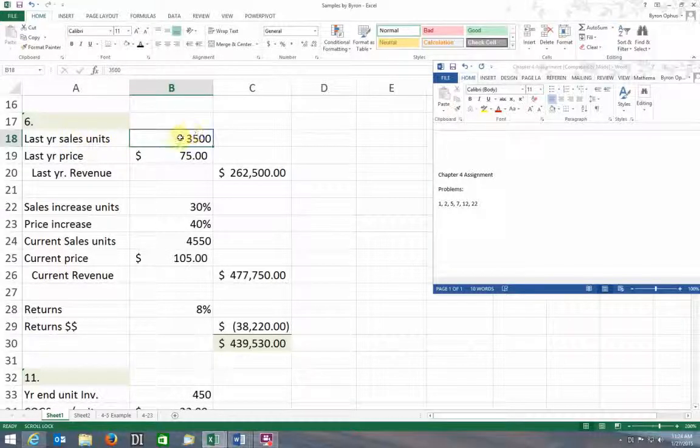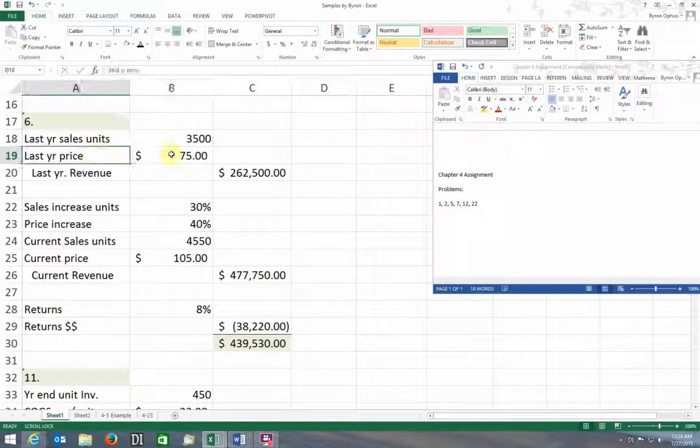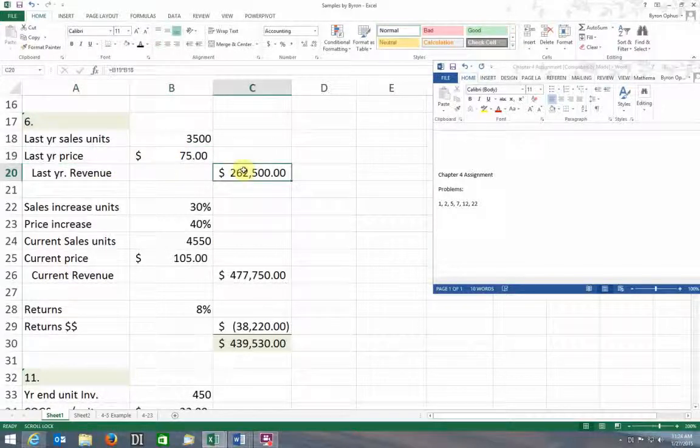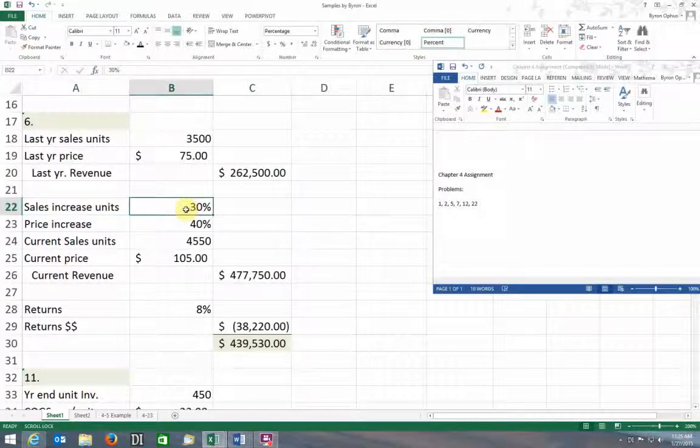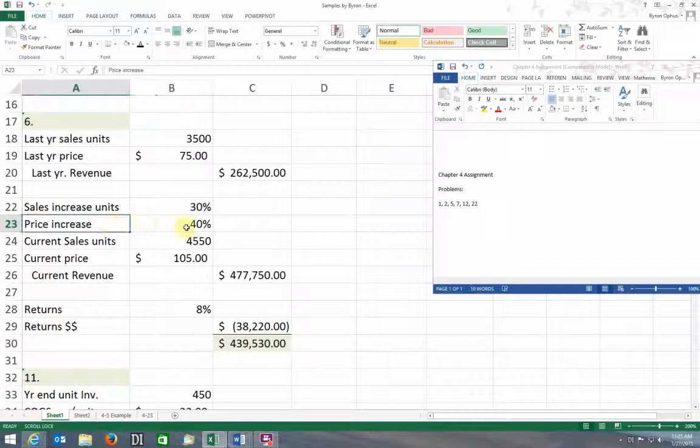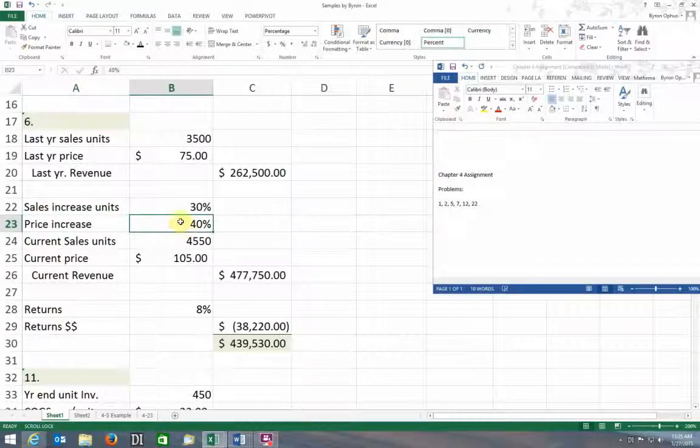Last year's sales units were 3,500. Last year's price was 75. Last year's revenue I calculated. I don't know that we really need to calculate that for a problem, but I just put it in there because, again, I input my sales increase in units and my price increase there.